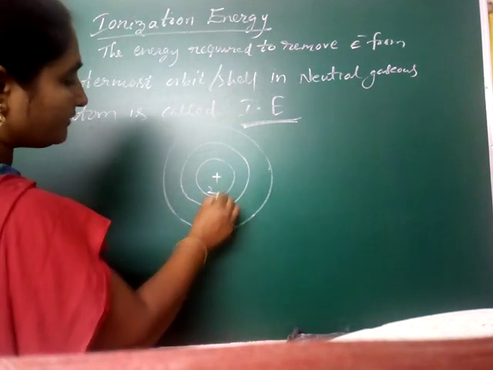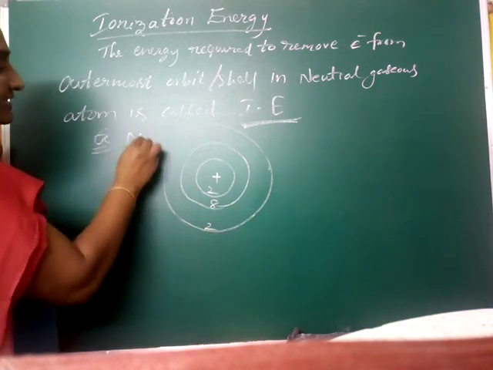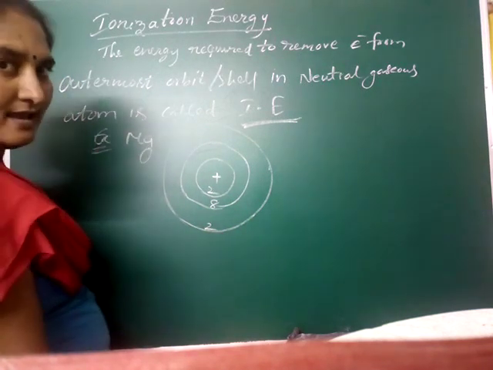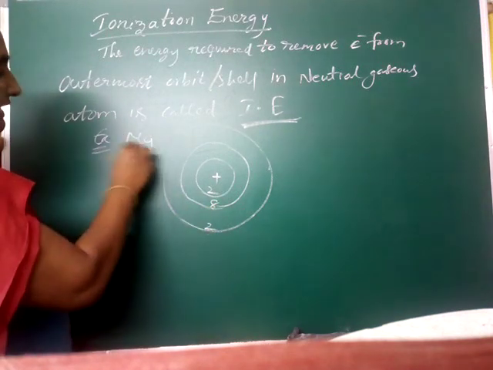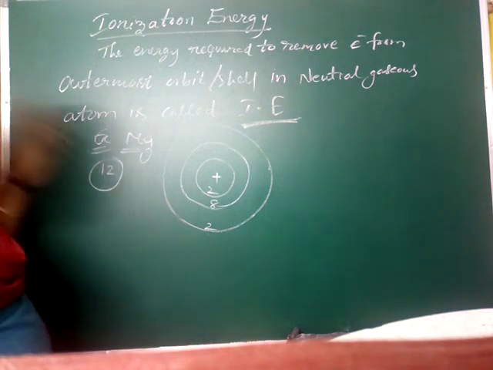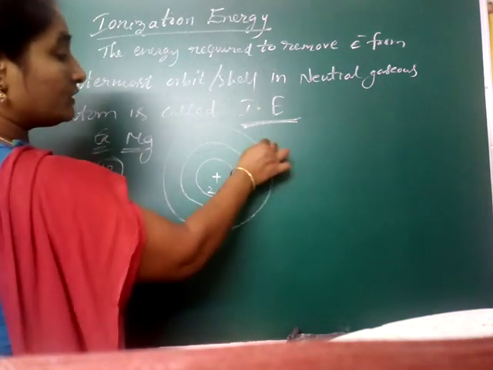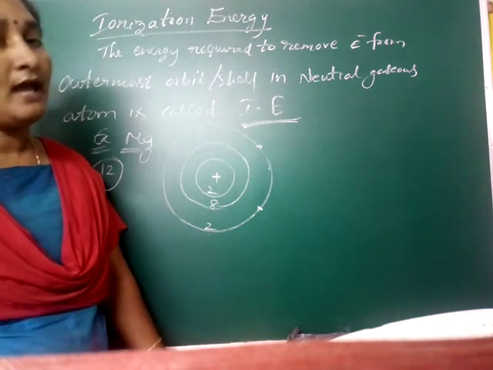Then 8 electrons, then 2 electrons. An example is magnesium: 2, 8, 2. How many electrons are present? 12 electrons. In the outermost shell there are 2 electrons revolving around the nucleus in the magnesium atom.